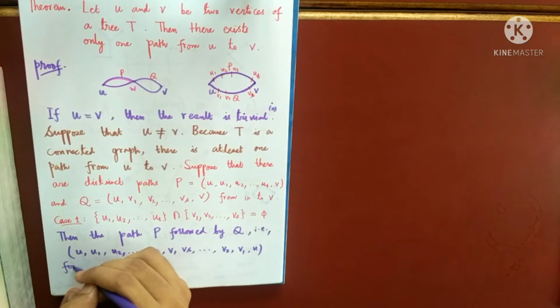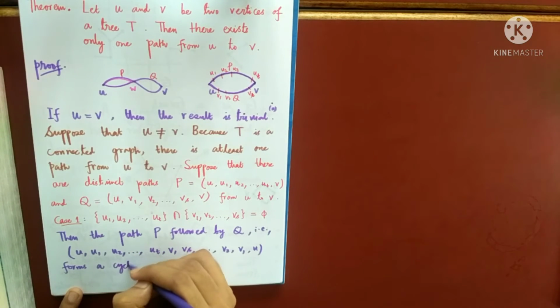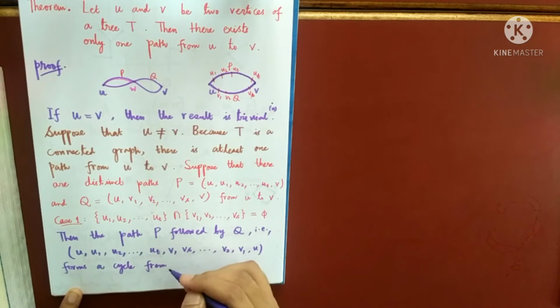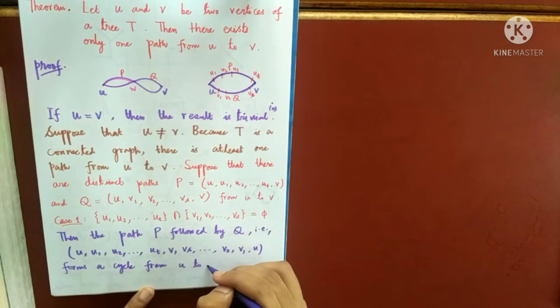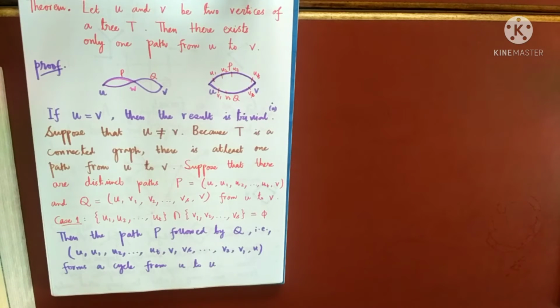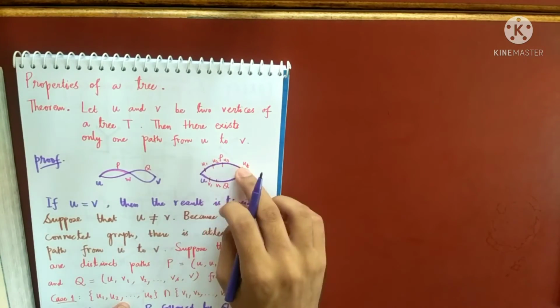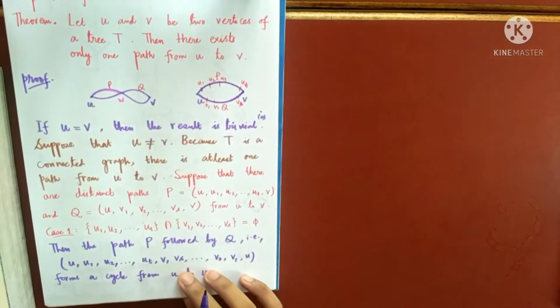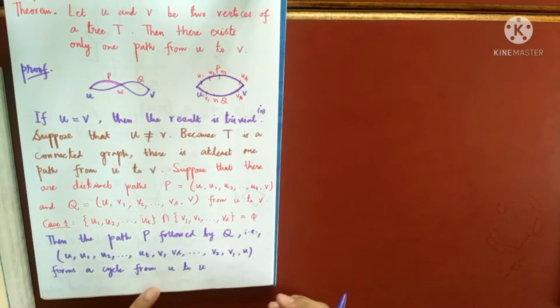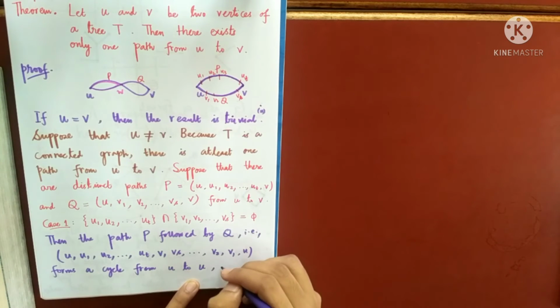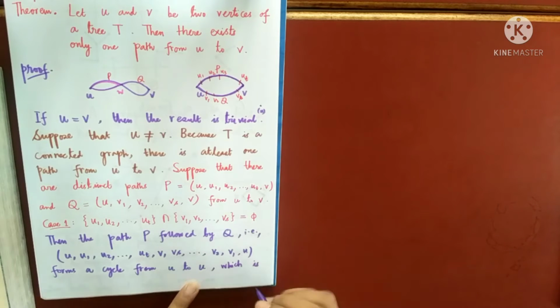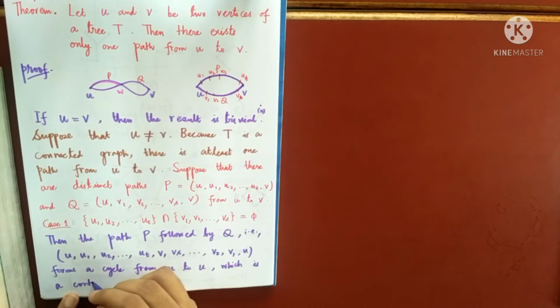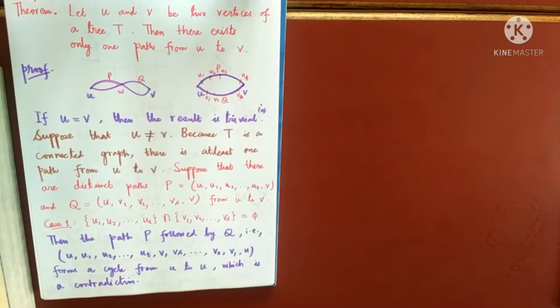from U to U, and this is a contradiction. Why does it contradict? Because T is a tree, it cannot contain a cycle. So if there are two distinct paths which are disjoint, then this will form a cycle. That means the tree contains a cycle, which by definition of a tree is not possible. So there cannot exist two paths which are disjoint from vertex U to vertex V.